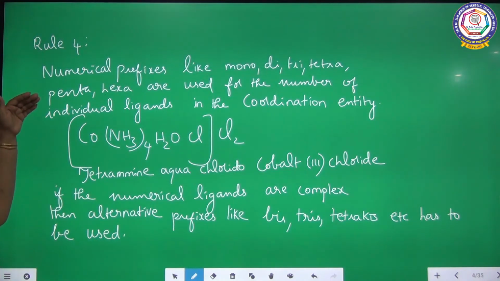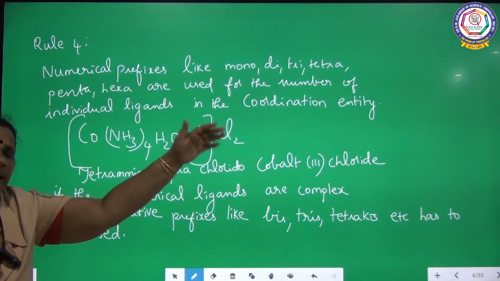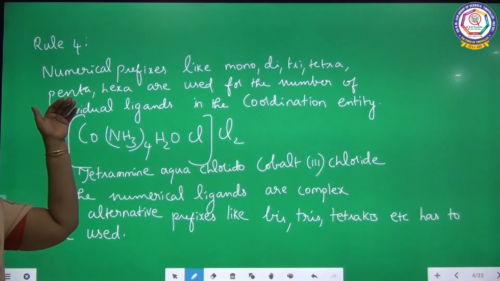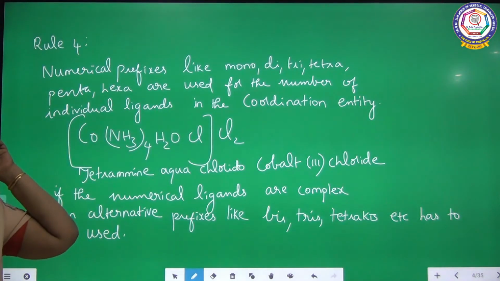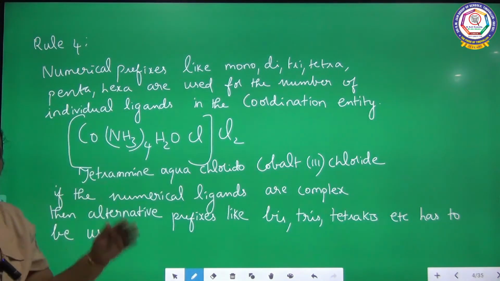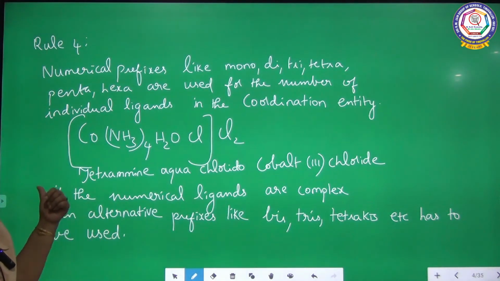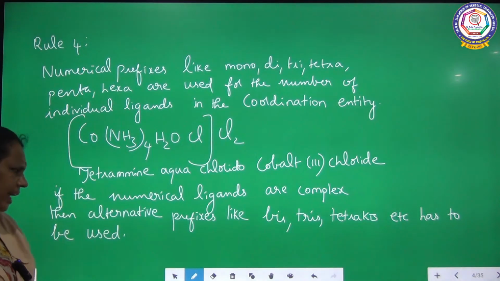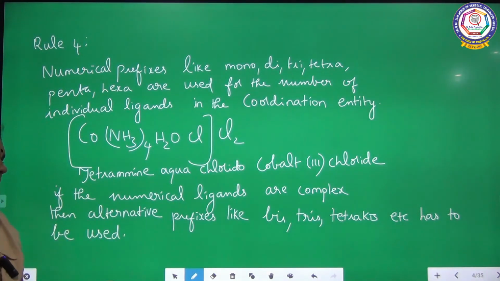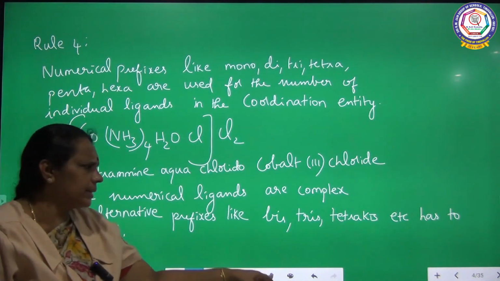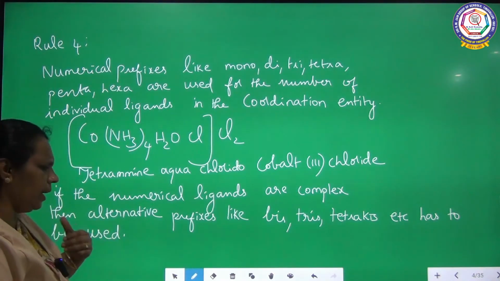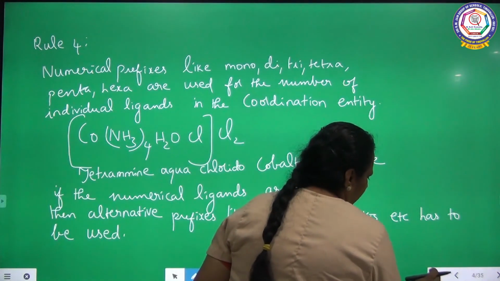So, already repeated rule number 4. When the coordination entity consists of a number of individual ligands, we are going to use the prefixes mono, di, tri, penta, hexa, etc. And there is another rule I want to introduce here. One more point I want to tell here. If the ligand itself is complex, if a complex ligand is present inside the square bracket, we have to use the alternative prefixes like bis, tris, tetrakis, etc. for the IUPAC nomenclature. We are going to see one example.